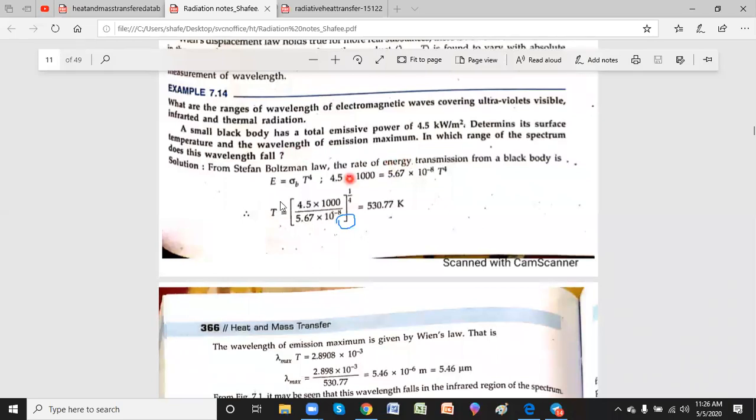Okay. Now you can see what has started. So total emissive power is given as E equal to sigma_B T power 4, where sigma_B is a constant, 5.67 times 10 power minus 8, and obviously temperature T power 4. So I need to find out the surface temperature. Temperature, I don't know. Sigma_B is a constant. E is given as 4.5 kilowatts per meter square. If I substitute, then what is finally my value of temperature? Obviously, T must always be in absolute units. That is 530.77 Kelvin.